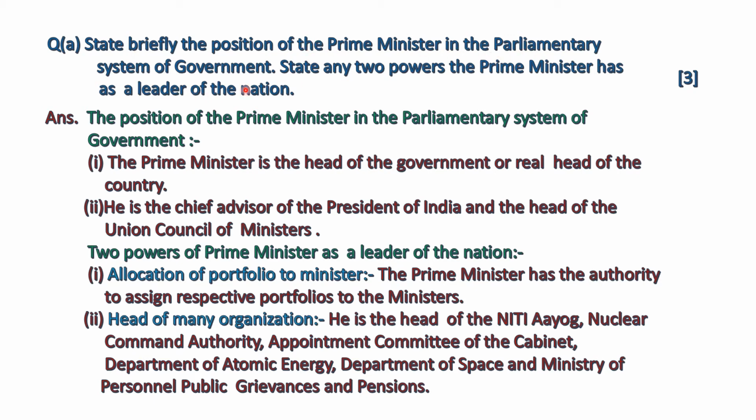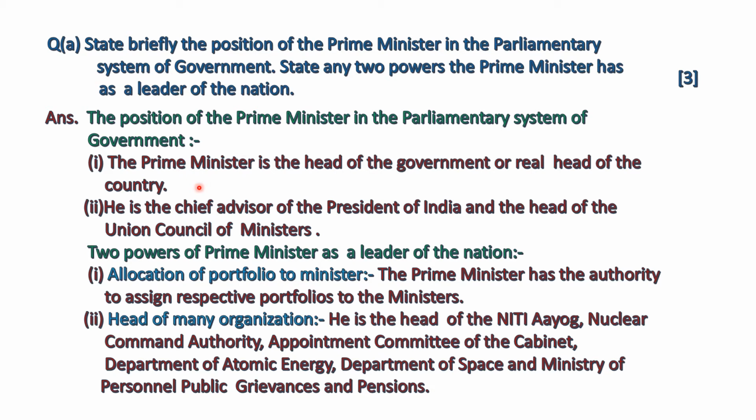State any 2 powers the Prime Minister has as a leader of the nation. The position of the Prime Minister in the parliamentary system of government is: the Prime Minister is the head of the government, or the real head of the country. For knowing the meaning of head of the government or real head of the country, you must know about the parliamentary system of government.